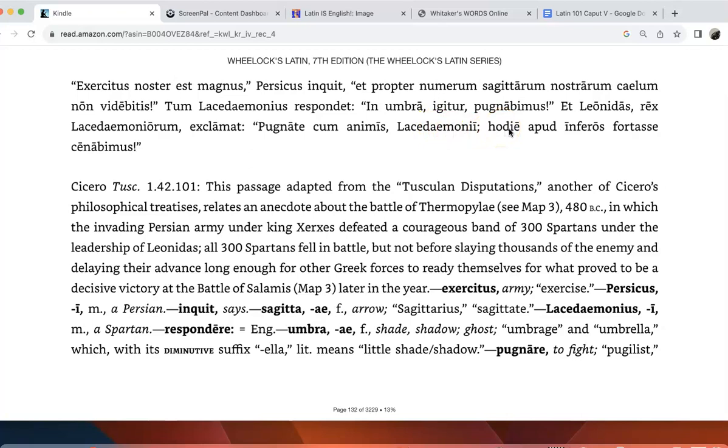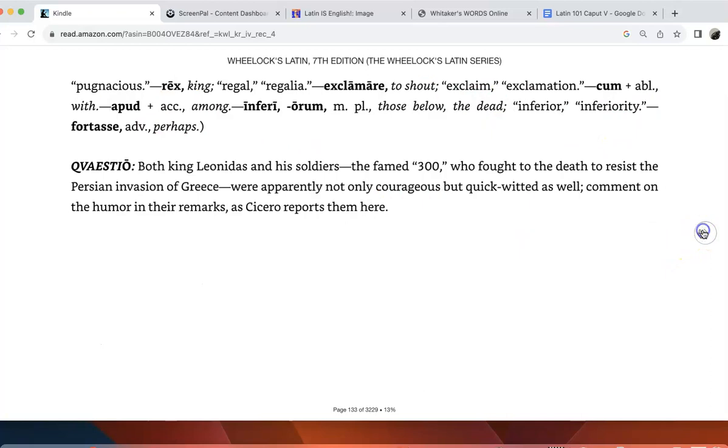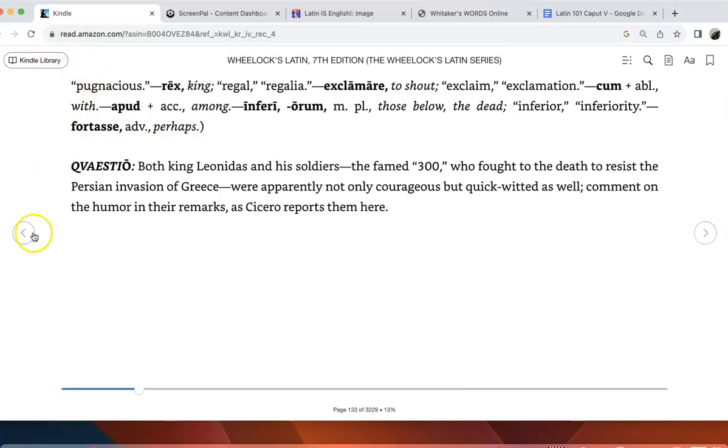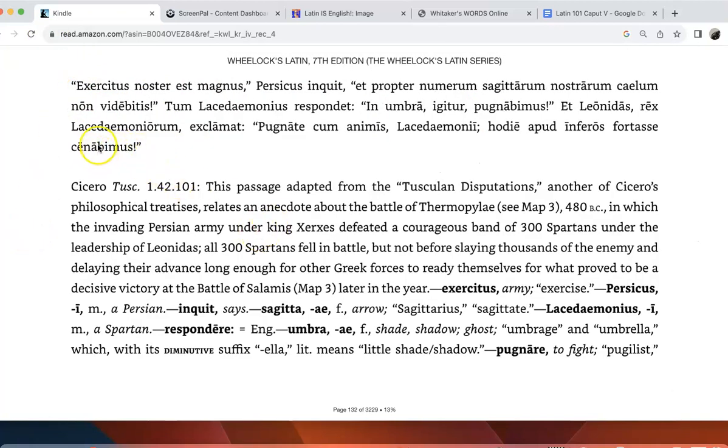So notice in this chapter we had yesterday, heri, we had tomorrow, cras, here we have today. So 3 different adverbs of time. So today, among the dead, perhaps we will dine. So apud is a preposition. It means among. And then here, inferos, among the dead. And then fortasse means perhaps. But then here we have the future ending, and it means we will die. In other words, that we may die, but at least we'll die courageously and fighting and dying like Spartans.